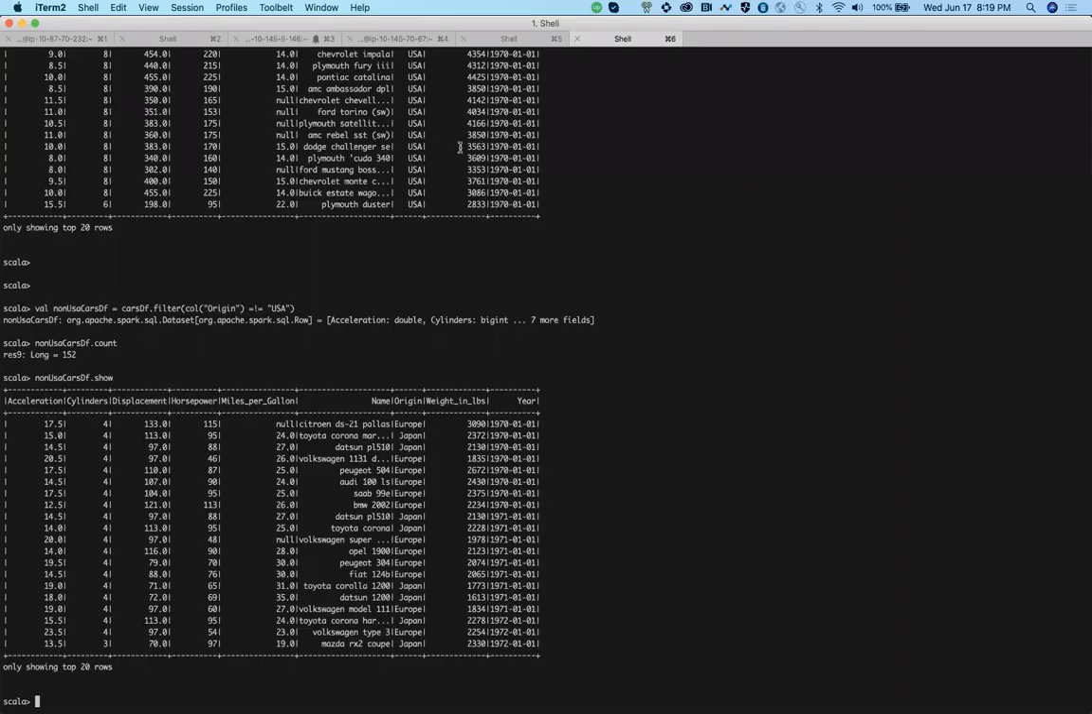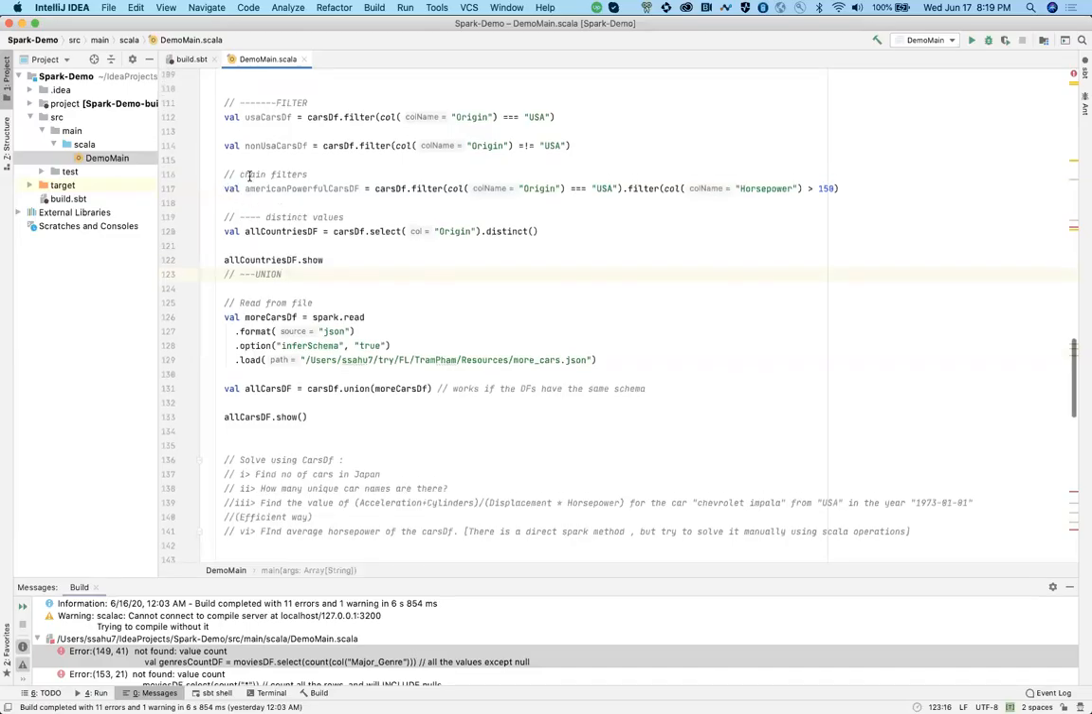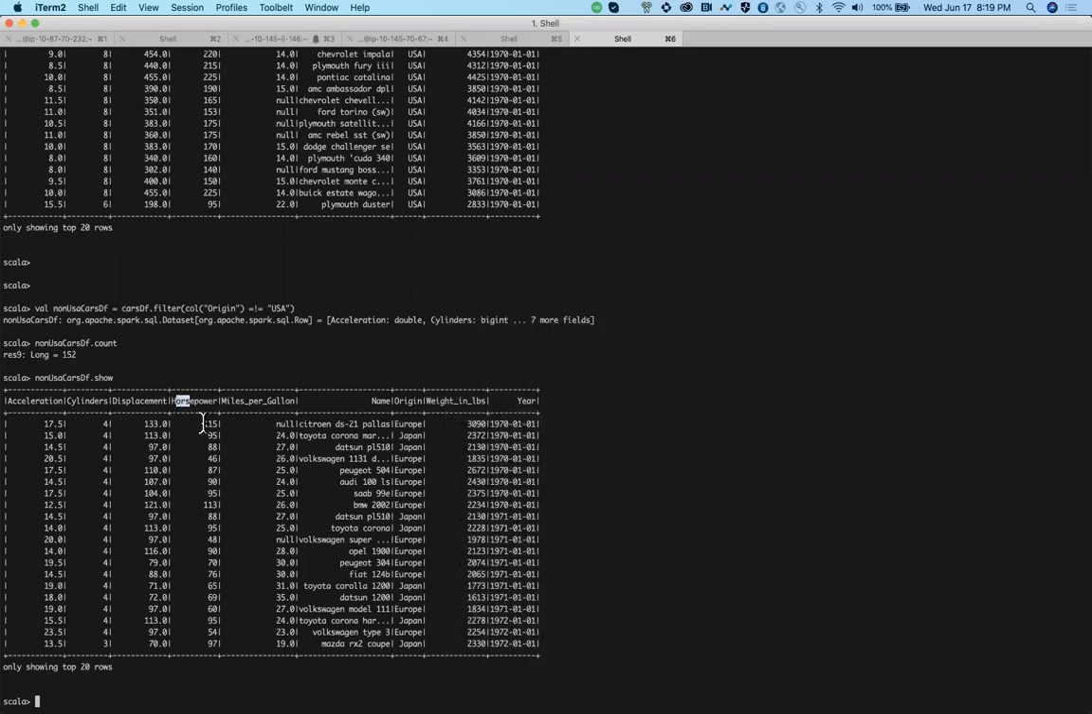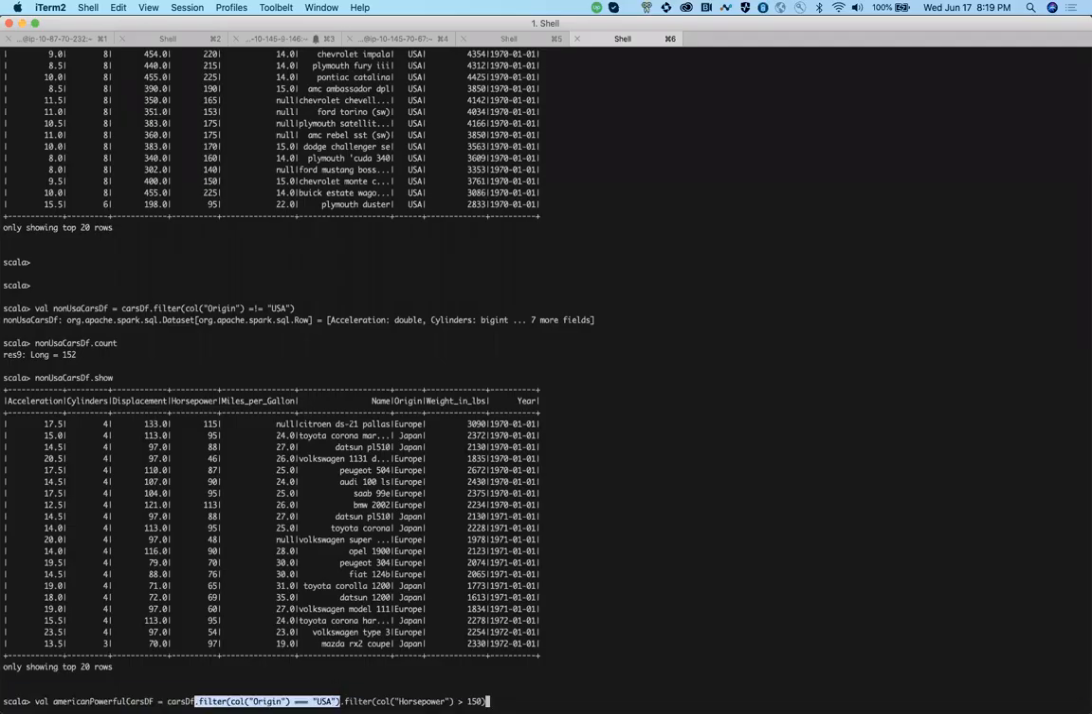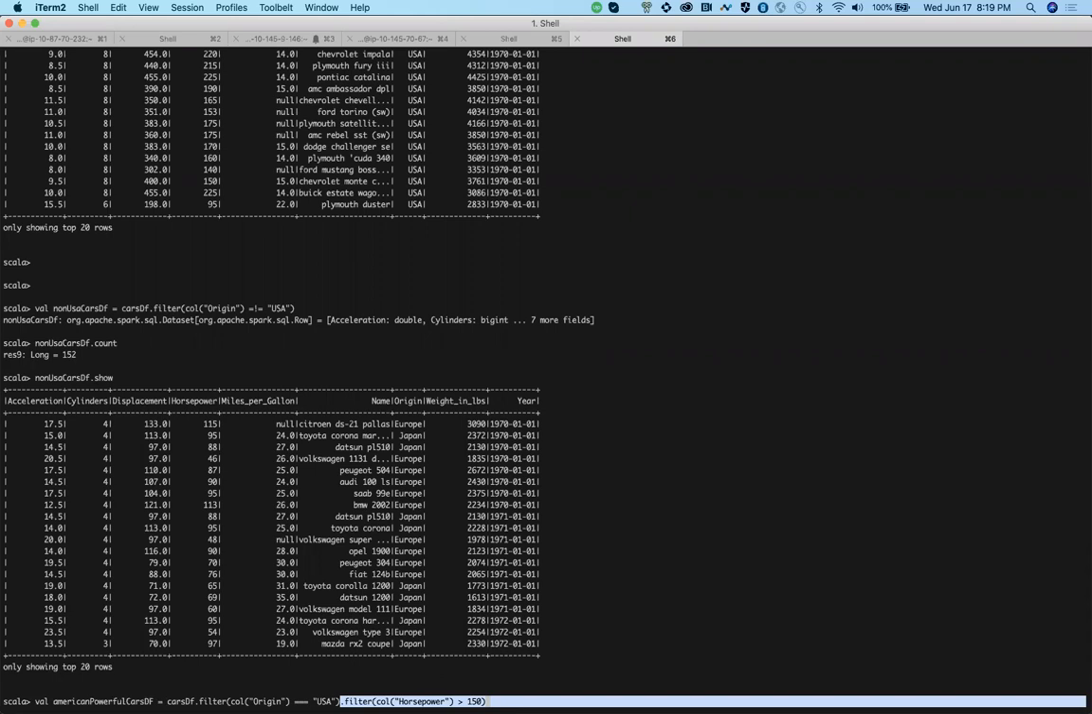Okay, now another common use case is chaining of filters. So let's say you want to have multiple operations, right? Let's say you want something like it should be from USA and my horsepower should be greater than 150. If you see there's a column called horsepower over here. So you want all the powerful cars, such as all the powerful cars from USA. So if you use this particular thing, this is called chaining of filters, where you see I have put one filter over here, then another filter over here. You can put as many filters as you want.